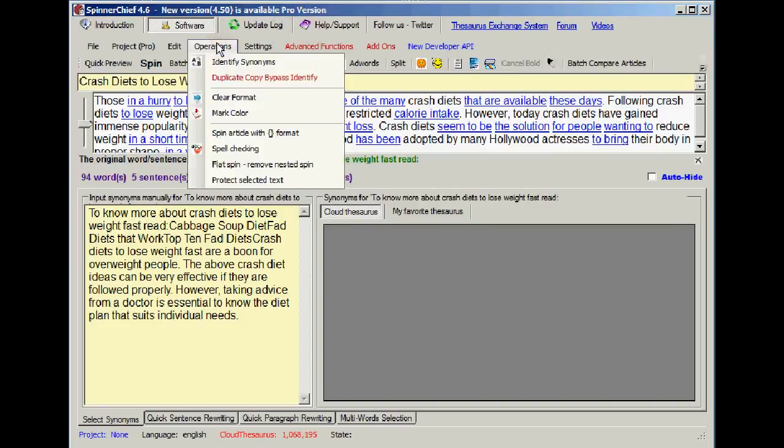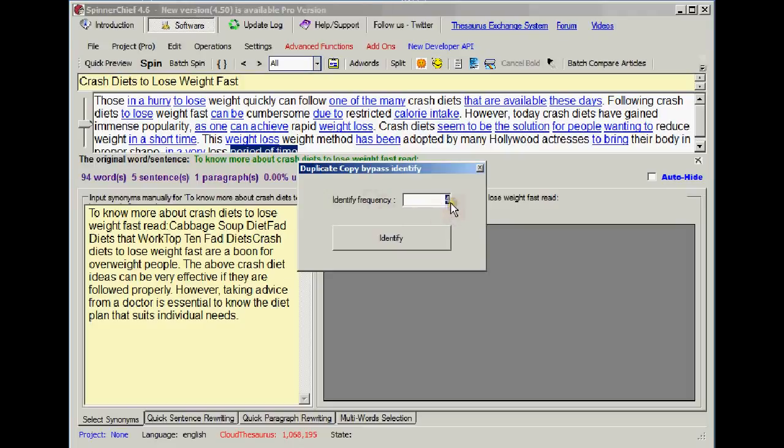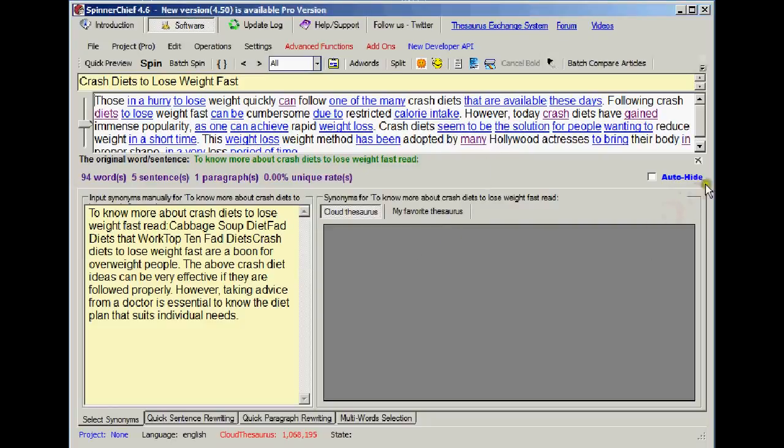So what we're going to do is look. Spinner Chief is going to find all 4-word phrases and split them up. So we hit this new function here, duplicate, copy, bypass, identify, and it asks for the frequency. We want a frequency of 3 to make sure that there are no 4-word sequences. Hit identify. Now what happened there? You may not have seen it, but what Spinner Chief has done is found these sequences and chosen a word to split it up and made it purple, like this word can here. It's purple and it's splitting up a 4-word sequence.